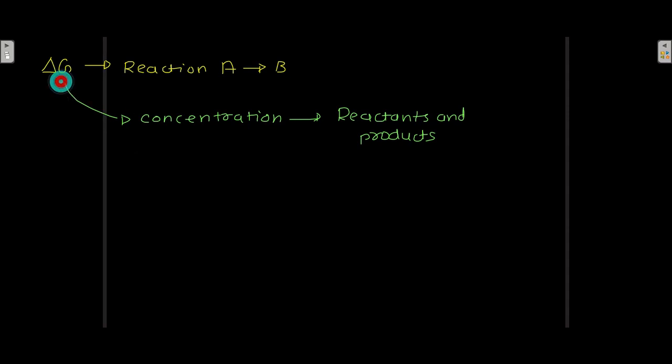Delta G of a reaction A giving B depends upon the concentration of reactant and products. What is the concentration of reactants? What is the concentration of product? On that, the value of the delta G depends.